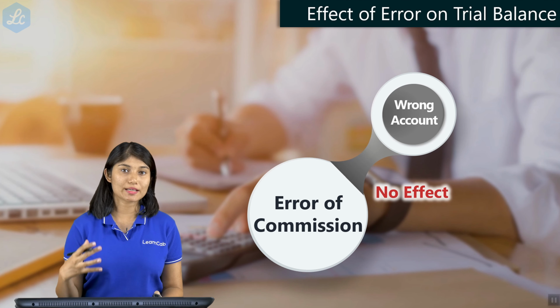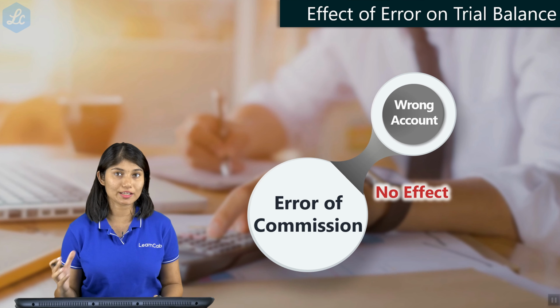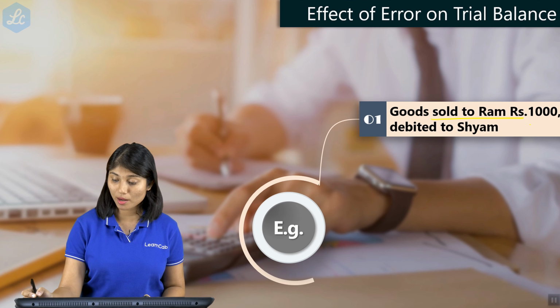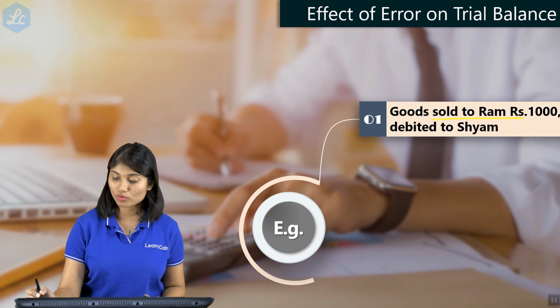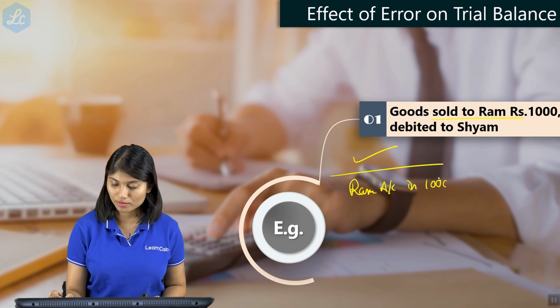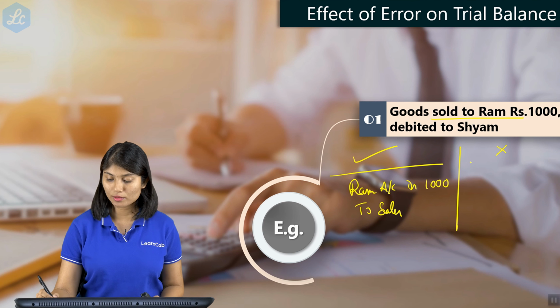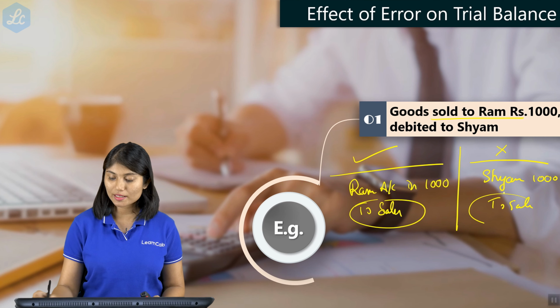So the next error is error of commission, wrong account. Now in the case of wrong account, there will not be any effect. Why so? Let us look at the example. Goods sold to Ram rupees 1,000 debited to Shyam. Now when you are selling goods to Ram for 1,000, what is the right entry? Ram account debit 1,000 to sales. But what have you done? You have debited Shyam's account, Shyam 1,000 to sales. So this credit side is correct.